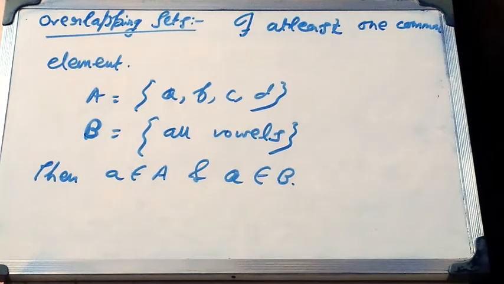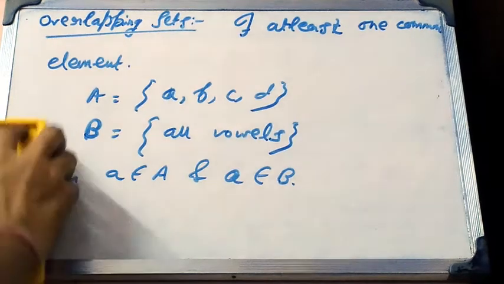So A is a common element. That means A and B are overlapping sets. The next one is power set. Suppose A is a set, then the set consisting of all the subsets of A is called the power set of